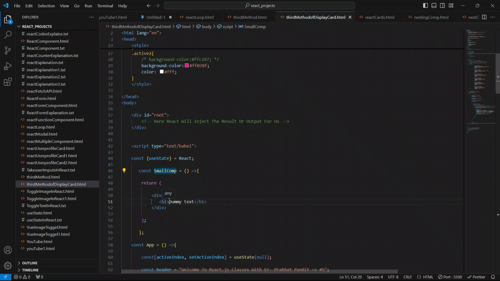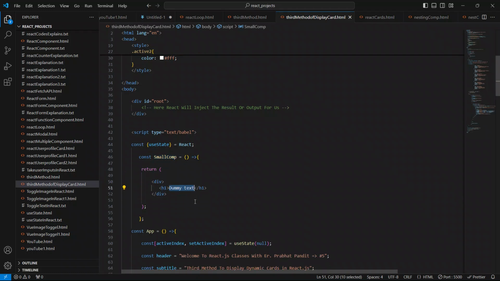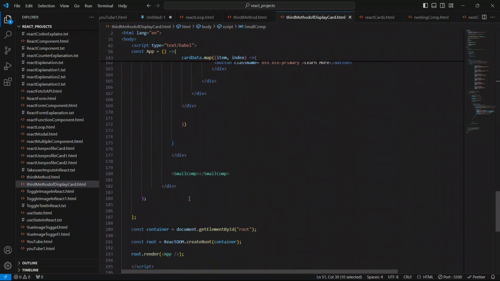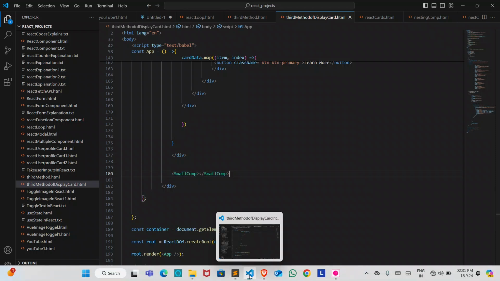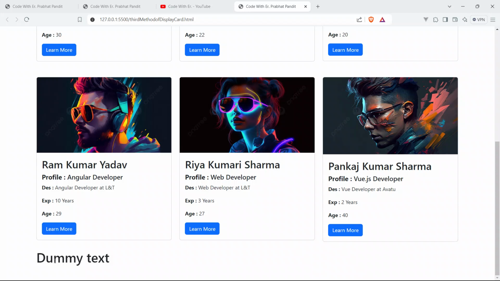If we want to show this dummy text to the browser, to the user, we have to do it like this. Just save your code, go to the browser, and see the output. You can see here, we got to see the dummy text.